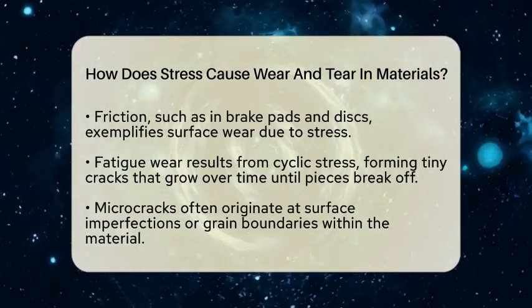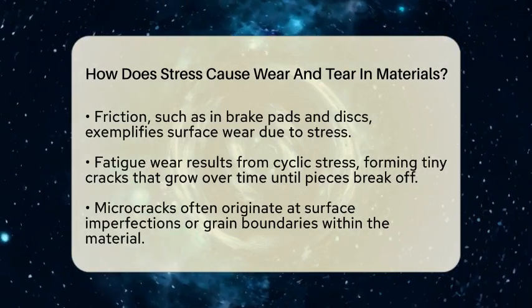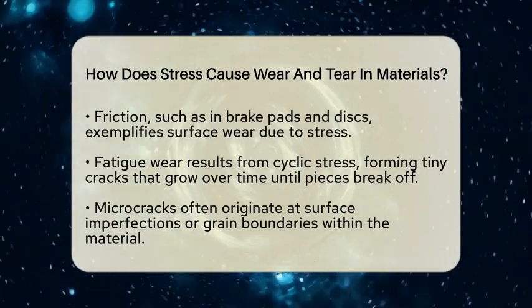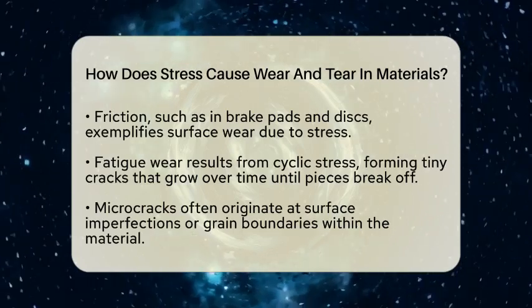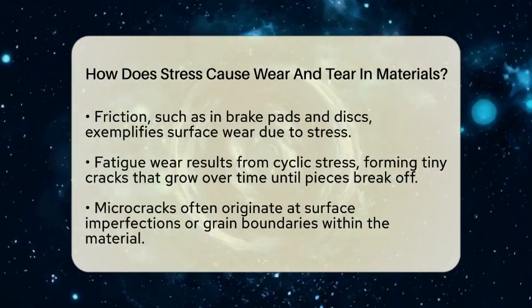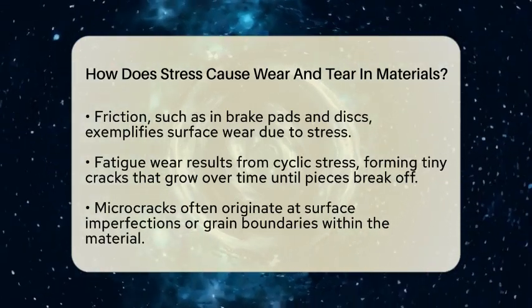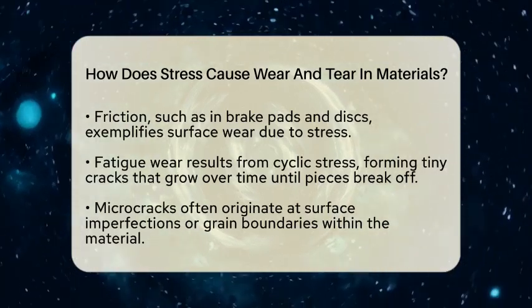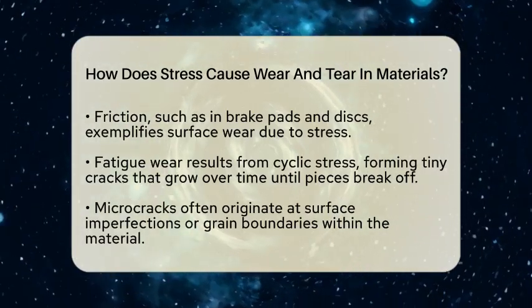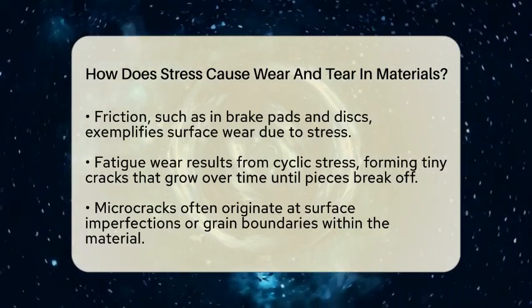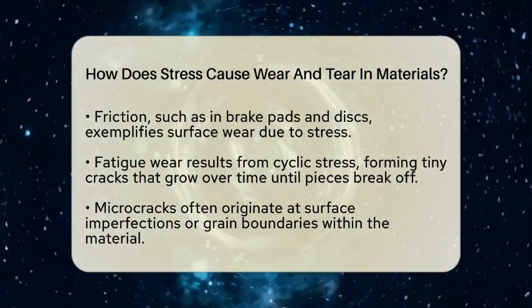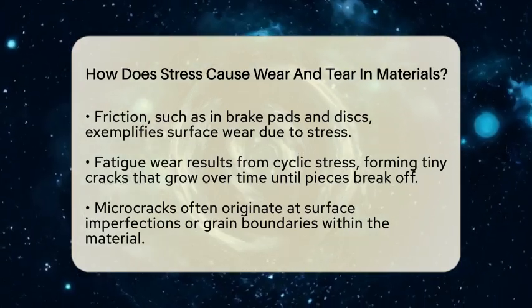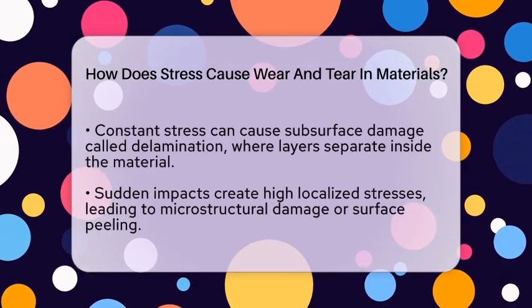This process is common in airplane wings or engine parts that experience constant stress cycles. Stress can also cause subsurface damage called delamination. When parts are under constant stress, tiny microstructural changes happen beneath the surface. These changes can lead to cracks forming inside the material and eventually layers separating. This kind of failure speeds up wear and can cause parts to break apart more quickly.